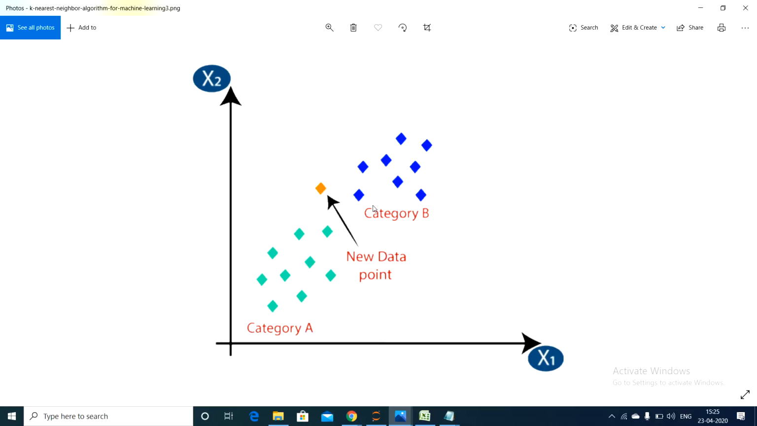First, in the KNN algorithm, we need some labeled classes. Here category A itself is labeled, and category B is labeled. For our dataset, breast cancer dataset, what are the labeled classes? Benign and malignant. Class 2 and class 4 are the labeled classes over there.